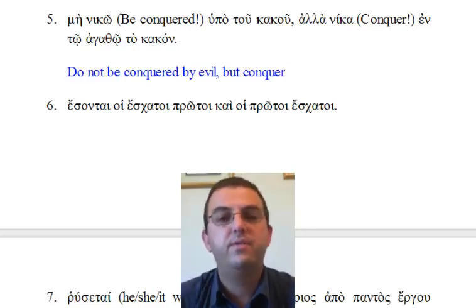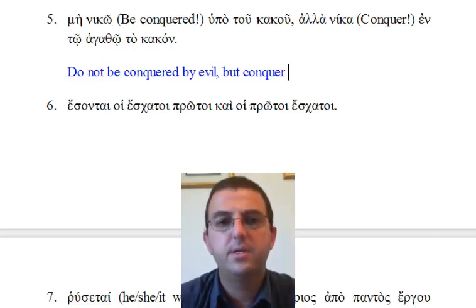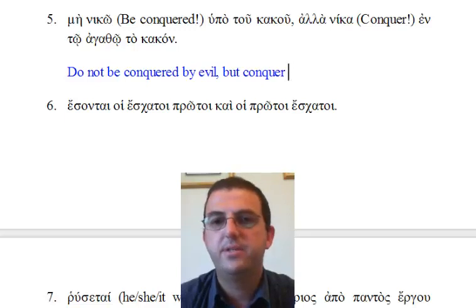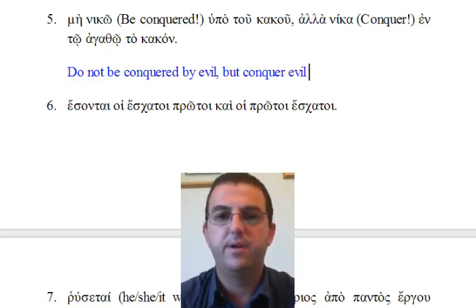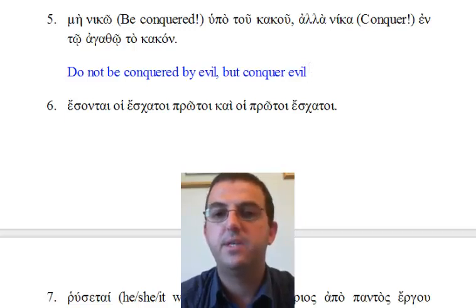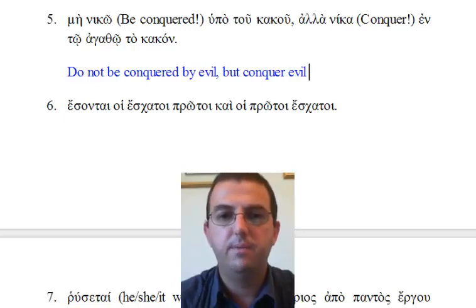To kakon, you can see is neuter because the adjective is neuter. It's neuter singular from kakos and means either that it is accusative or possibly nominative. In this case, the subject who is being told to conquer is you, so it's likely that it is not the subject of the verb conquer, but rather the direct object. So to kakon here is, once again, a substantival use of the adjective kakos, meaning evil. And we can see that it's the direct object of the verb conquer, so it's but conquer the evil, or just evil in English, en to agatho.